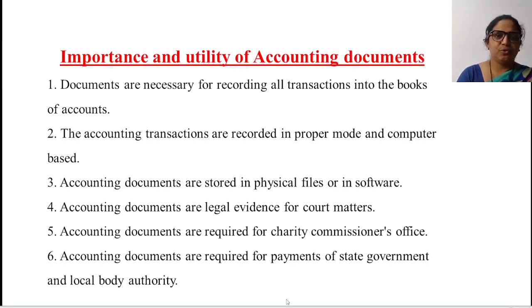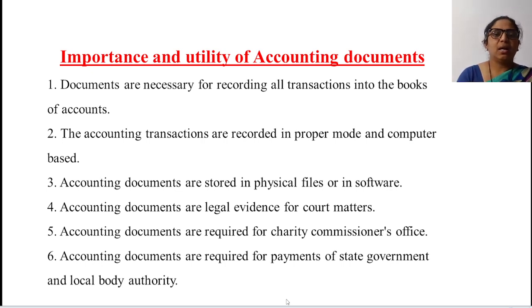So documents are always necessary whenever you are recording transactions in the books of accounts. Second, accounting transactions are recorded in proper mode and computer based. Whatever transactions you record should be in proper mode and computer based.